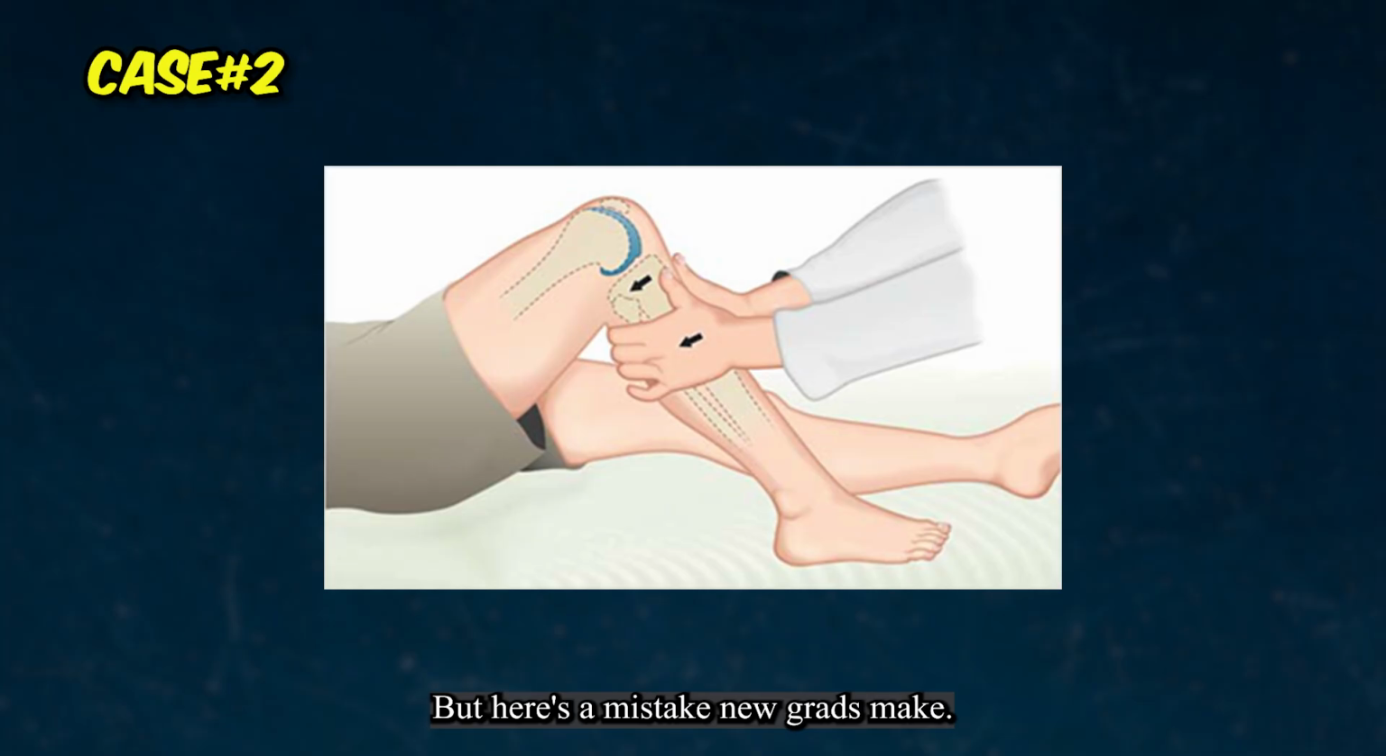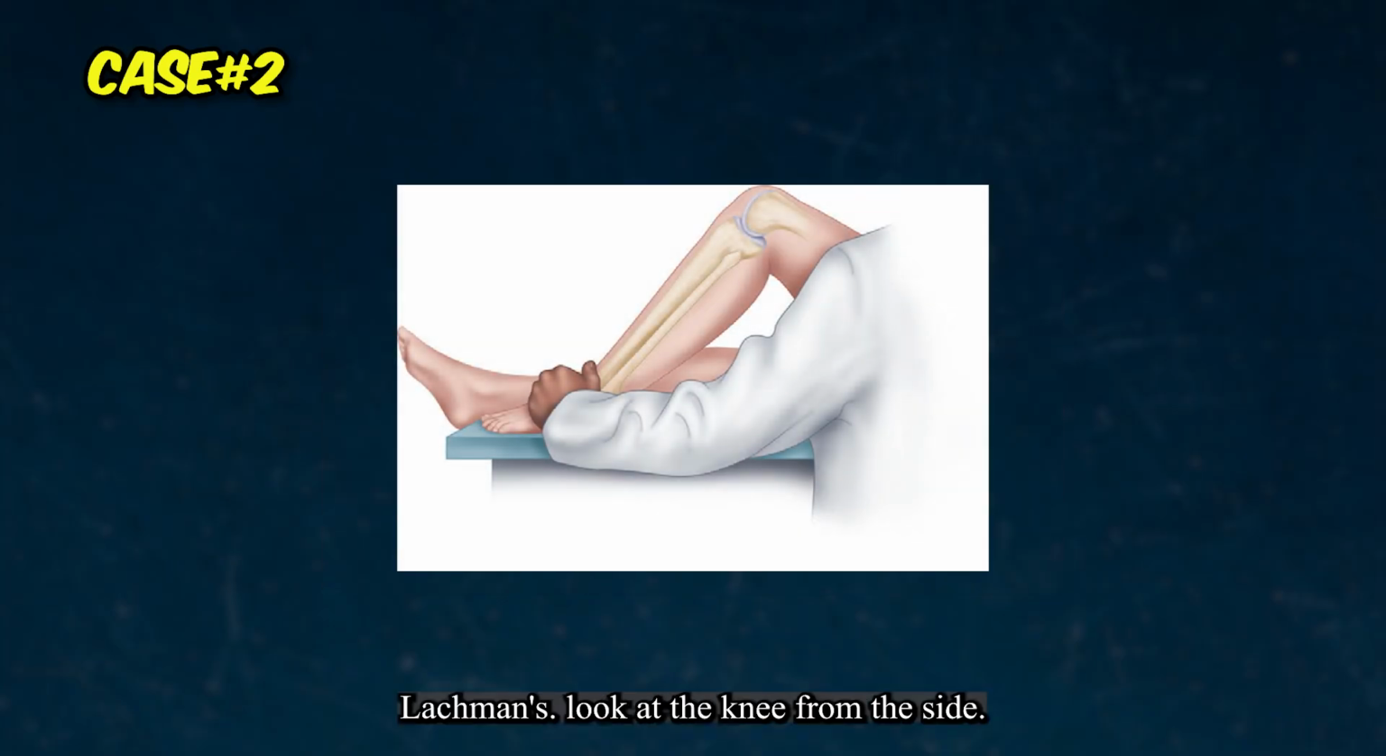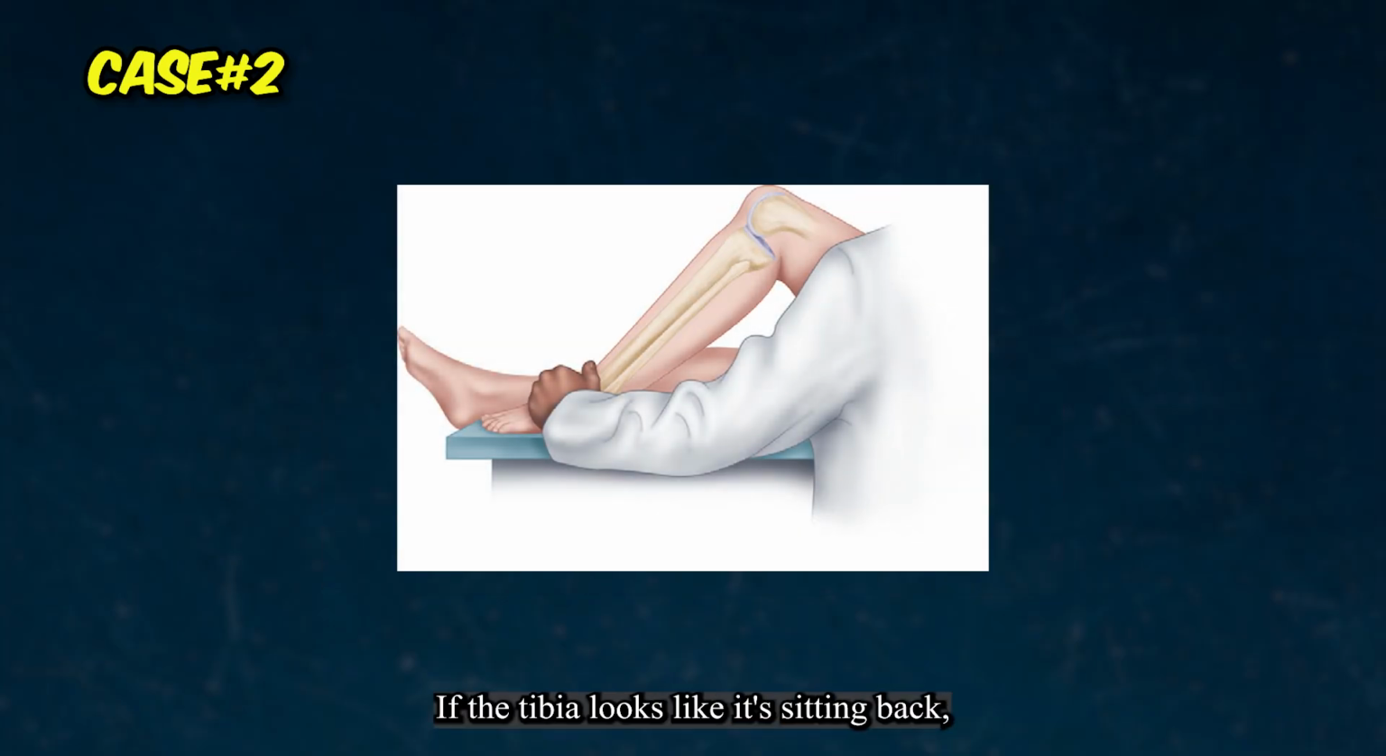But here's a mistake new grads make. Sometimes the tibia is already sagging backwards. Because the PCL is torn, you might mistakenly pull it forward and think the ACL is lax. That's a false positive Lachman's. Look at the knee from the side. If the tibia looks like it's sitting back, that's a posterior sag sign. PCL tear, until proven otherwise.